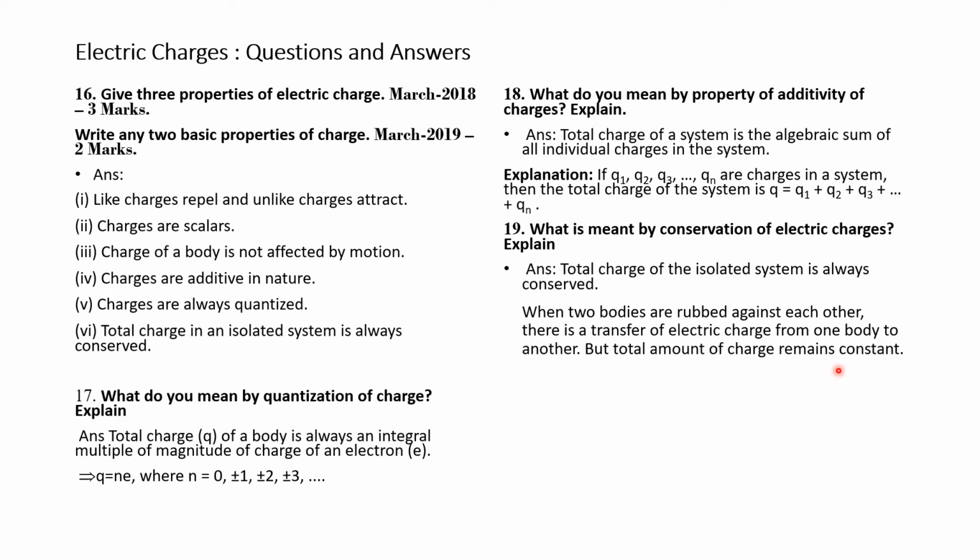So charges are neither created nor destroyed. They are just transferred from one body to another body. That is the meaning of conservation. So we have explained 3 basic properties of charges: quantization of charge in question number 17, additive nature of charge in question number 18, and in question number 19 we have explained conservation of electric charge.